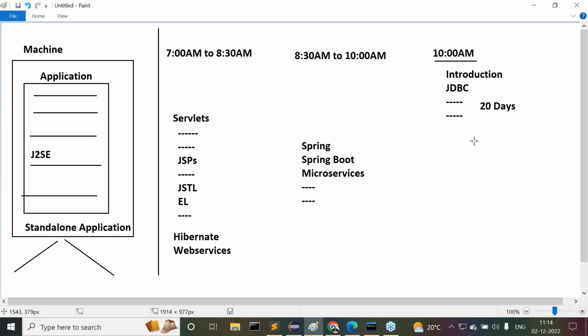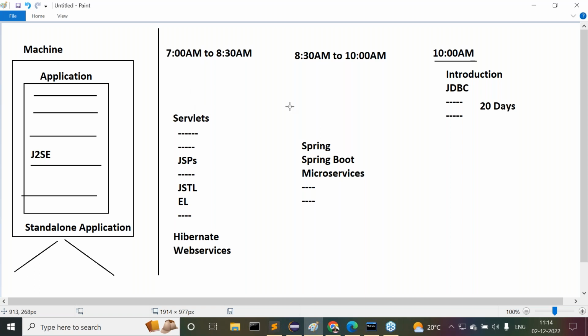When these 20 days of topics are completed, automatically I will take the continuation of your classes at 7 to 8:30. And if you want to go for frameworks, then Hibernate, web services, and Spring Boot microservices are planned as per the schedule. Spring Boot microservices I will take at 8:30 to 10 o'clock in the morning only. Then Hibernate and web services I'll plan at 7 to 8:30.